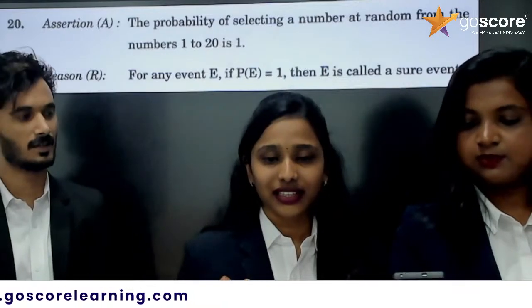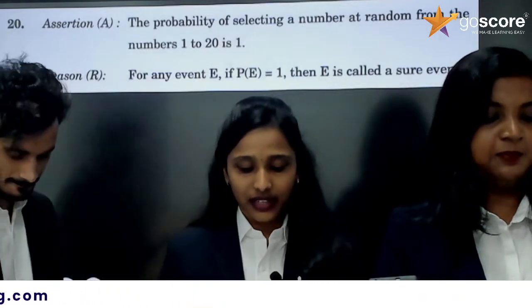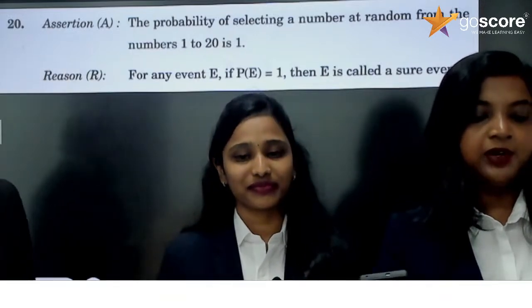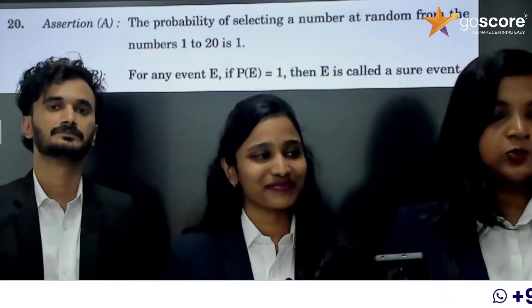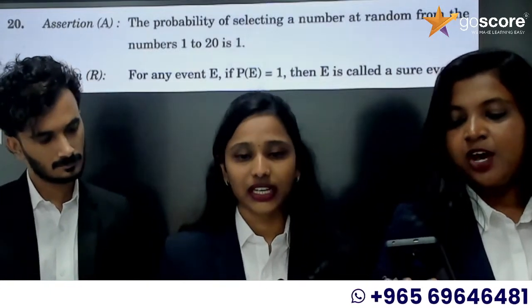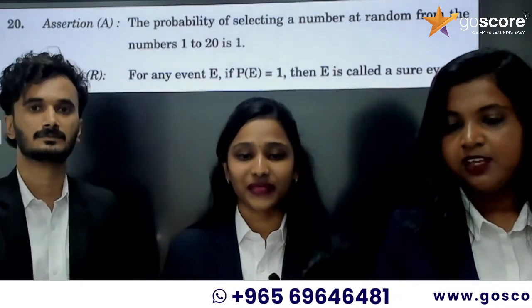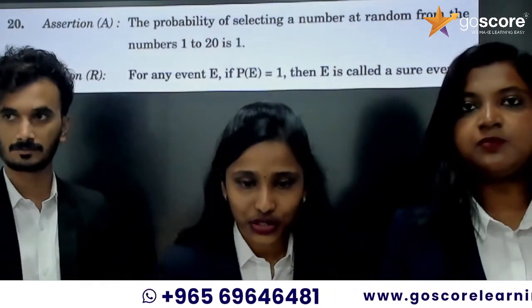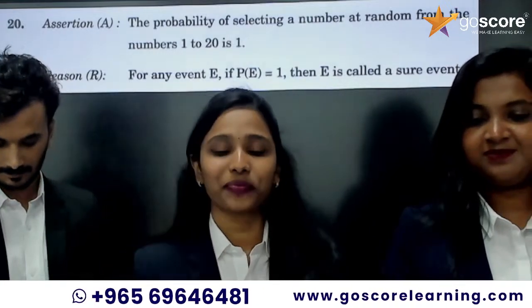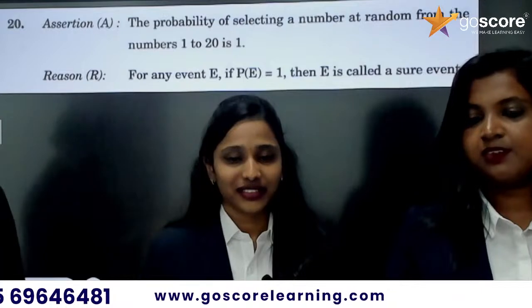Ma'am, read the question again. It is a confusing question, right? Yes. The probability of selecting a number at random from the numbers 1 to 20 is 1. Sana is saying it's option B. According to Aditya, it's option A. Any other options? Yeah, there is Tushar. He is saying it's A. Tushar, option A. Okay. So we can discuss.